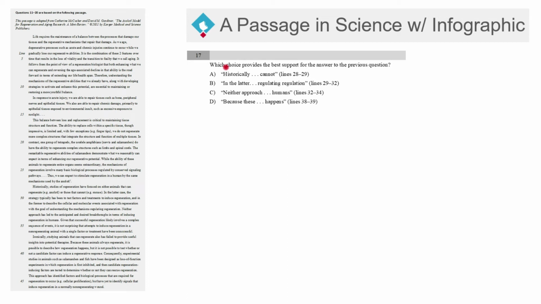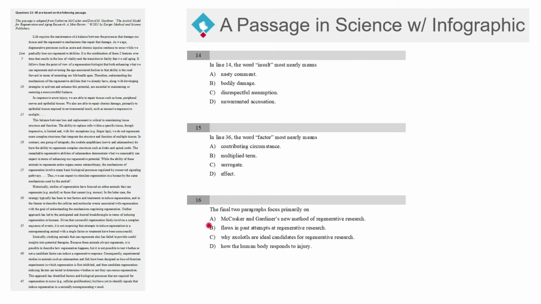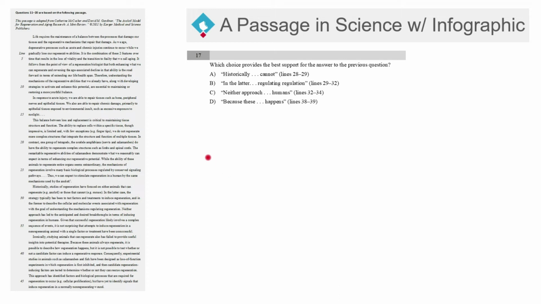Number 17. Which choice best provides support for the answer to the previous question? Well, let's look at the answer to the previous question. The previous question, number 16, the answer choice was B, that the last two paragraphs focus primarily on flaws in past attempts at regenerative research. So just to refresh our memory, the last answer choice was B, and it's talking about flaws. All right, so let's look at these and see what's going on right here.